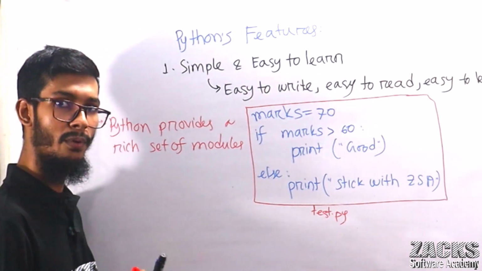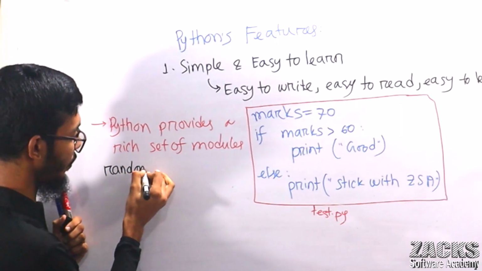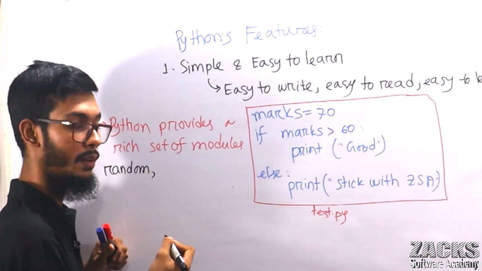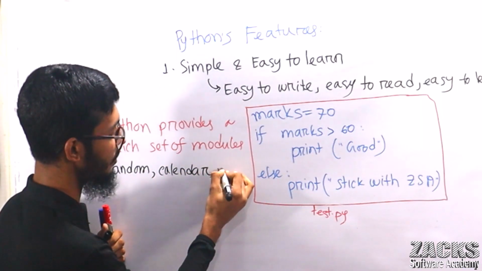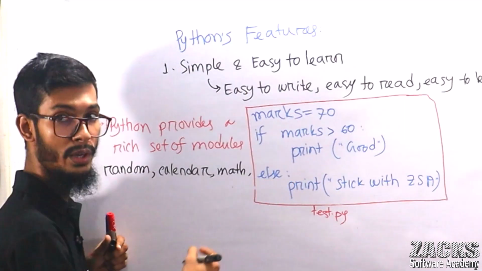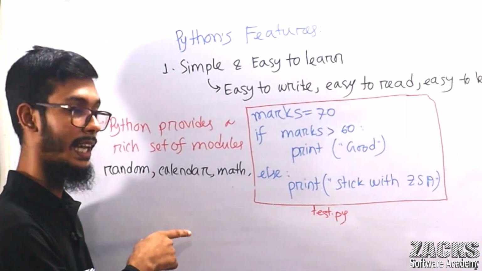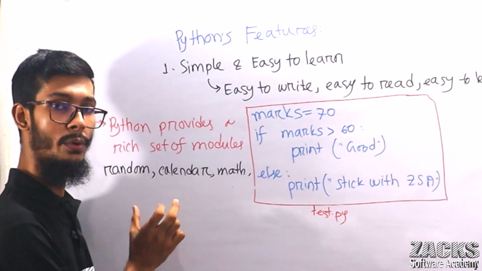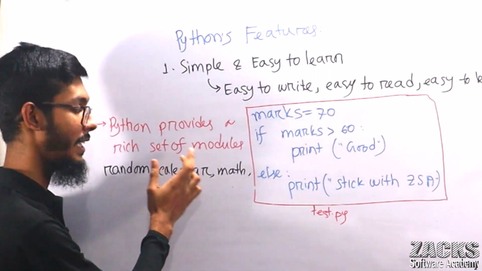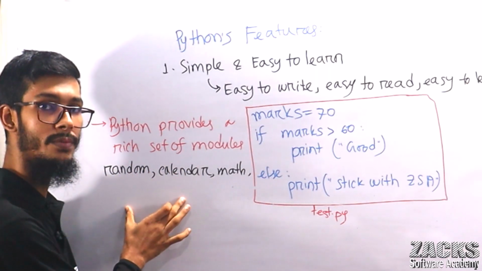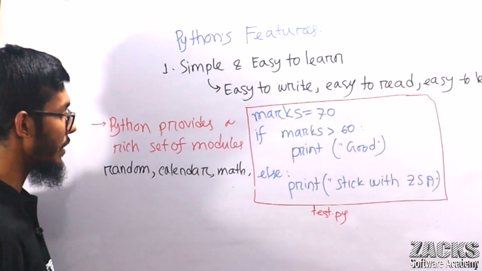Can you give me some example name? I already discussed now. For example, consider your random module, date and time module, calendar module, math module, OS module, different modules already are available. Even I showed you practically where these modules are available. Whenever we are downloading the Python software, at this time only, they will come automatically. No need to download, no need to install these modules separately. So directly, sir, we can use these modules.